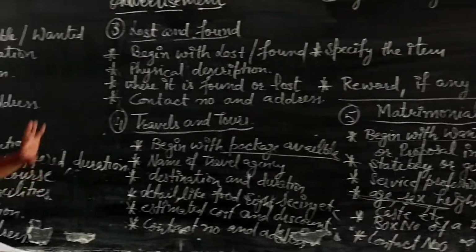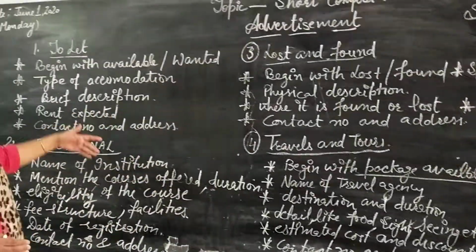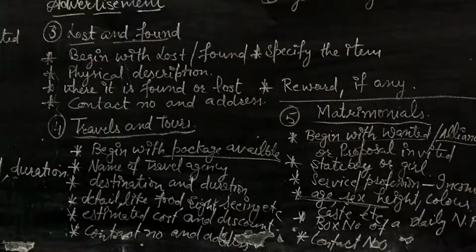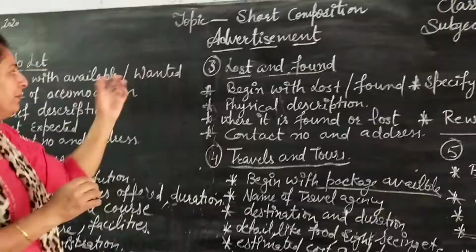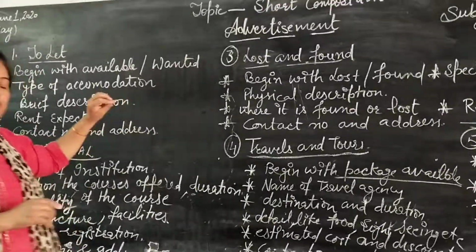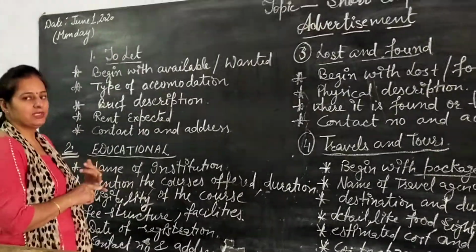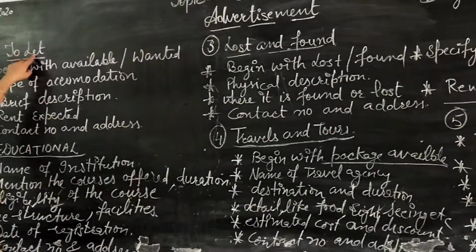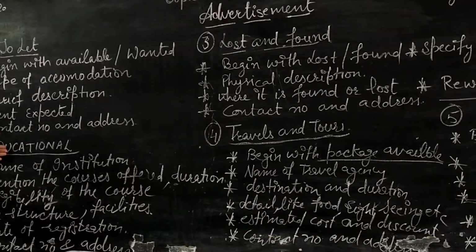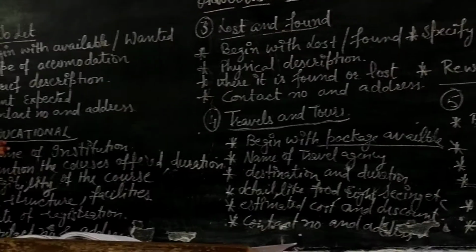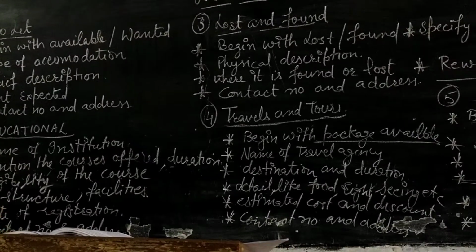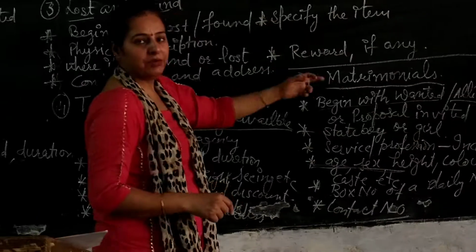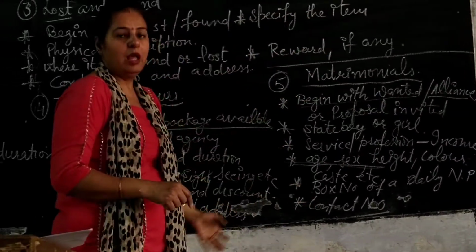I hope all the types of the advertisements have been clear to you, and at the end of this video I am going to explain all the types just in brief. First one is situation wanted, situation vacant, for sale, for purchase, and the next one is to let. I have explained all the requirements, and then after educational, these are the requirements of educational, and then after lost and found, travels and tours, and matrimonials. These are the types of the advertisement.